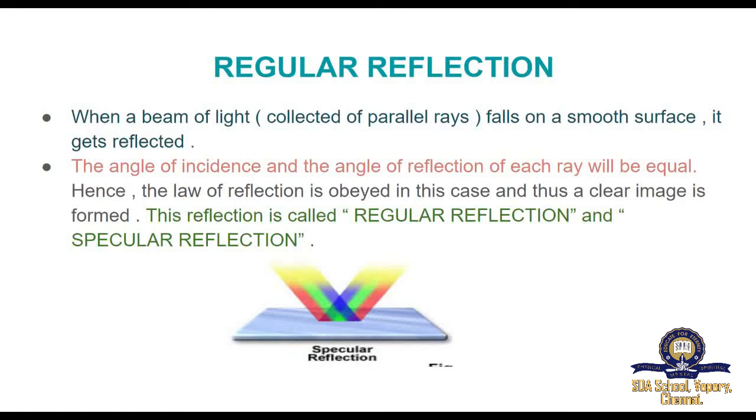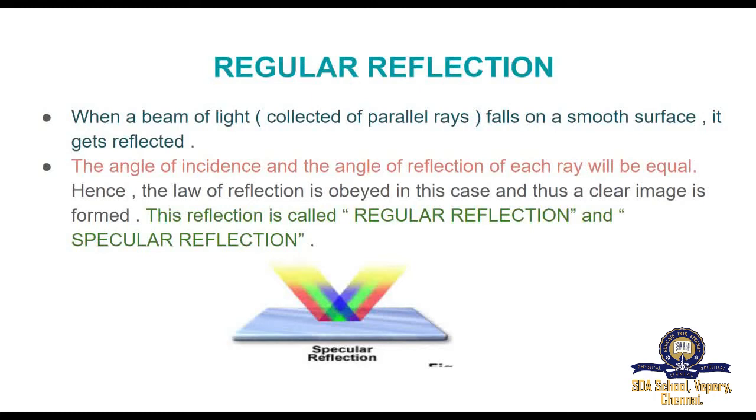When a beam of light, that is a collection of parallel rays, falls on a smooth surface, it gets reflected. After reflection, the reflected rays will be parallel to each other. Here, the angle of incidence and the angle of reflection of each ray will be equal.